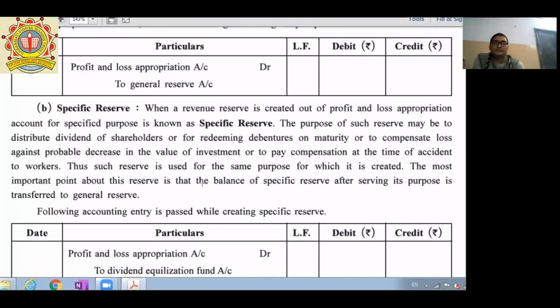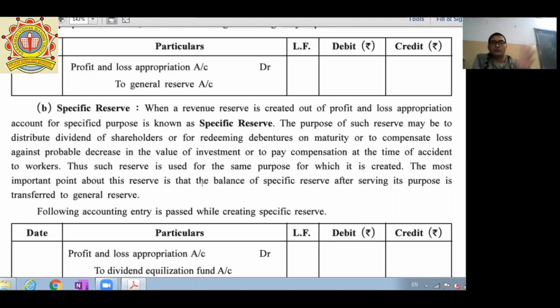Now the next one is specific reserve. There is a 1 mark question on specific reserve: what is the meaning of specific reserve? When the revenue reserve is created out of profit and loss appropriation account for a specified purpose, it is known as specific reserve.